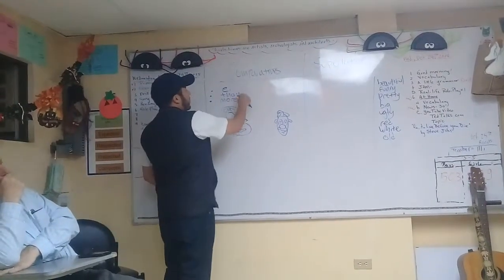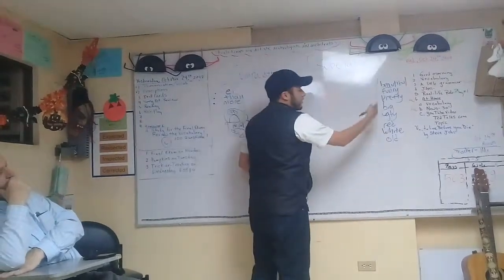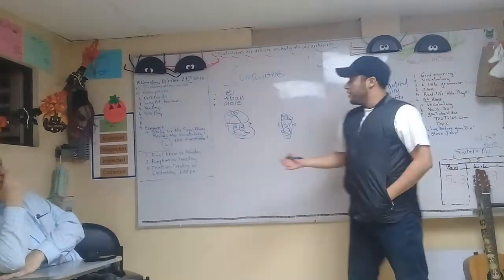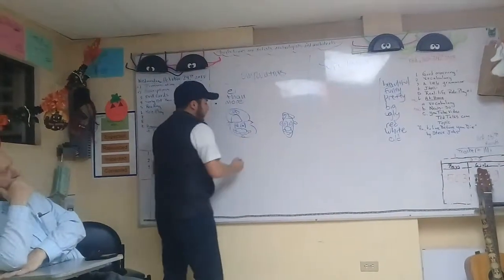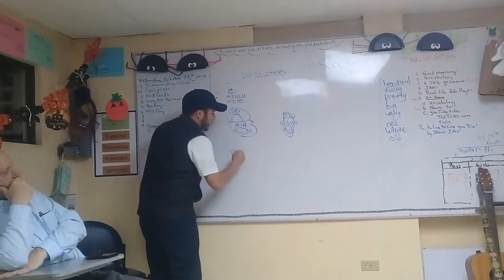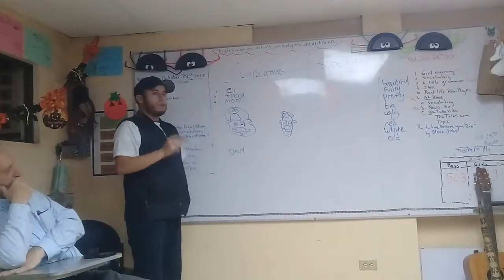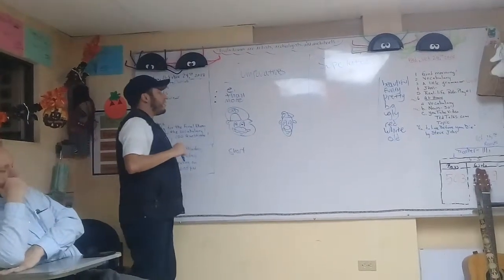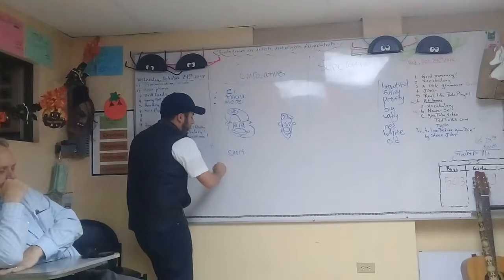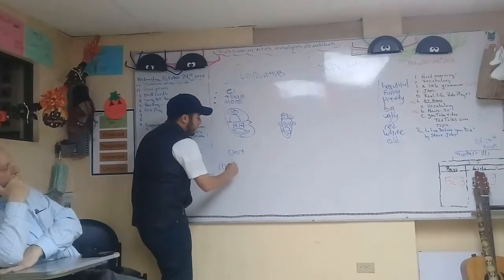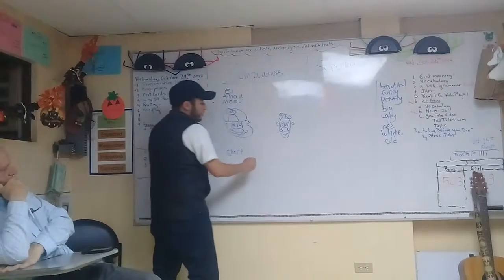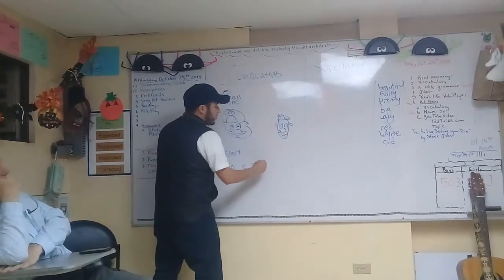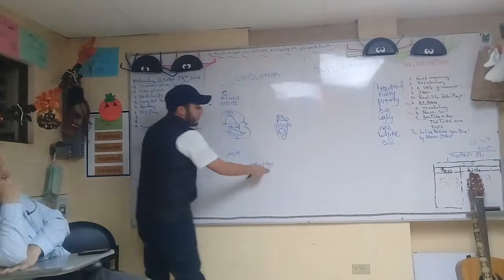Now, we're going to compare. So, here we're going to use these words and some of these adjectives. Let's use the adjective short. Very short. Now, let's say Mario is, then we use the adjective, shorter.